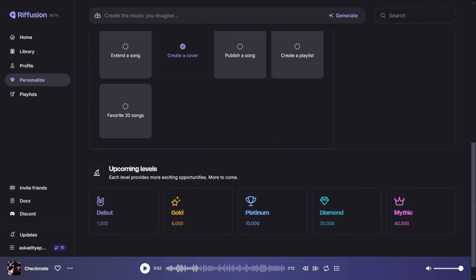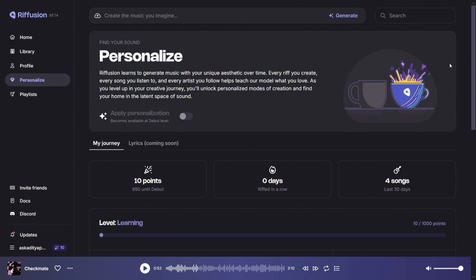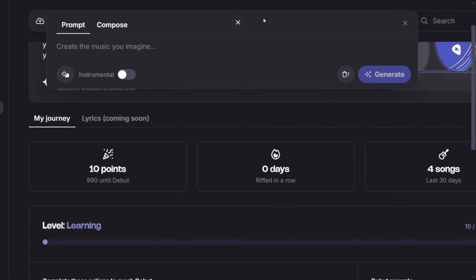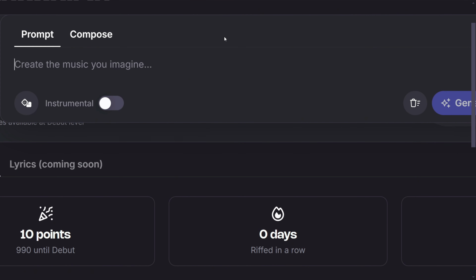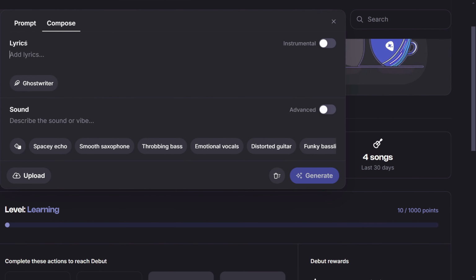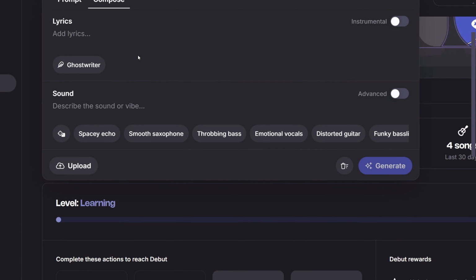Now let's go to the generate button and let's generate some music, which is the catch of this video. So now you can compose your lyrics, you can add some lyrics, you can also describe the sound and the vibe: spacey, echo, smooth, emotional vocal. You can use this random option to fill this. If you don't know much about music, you can always use the random option.